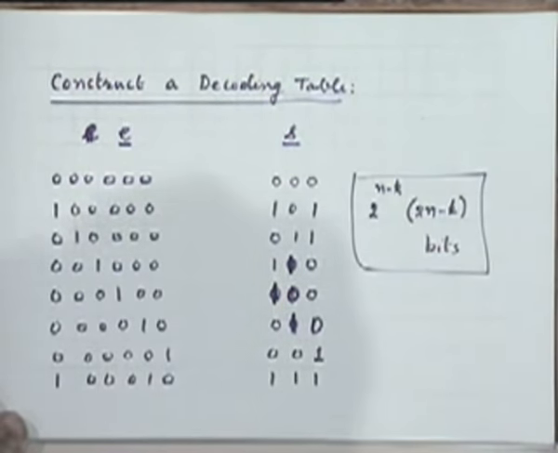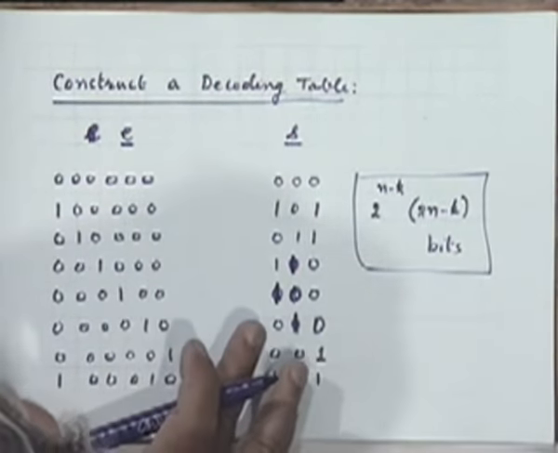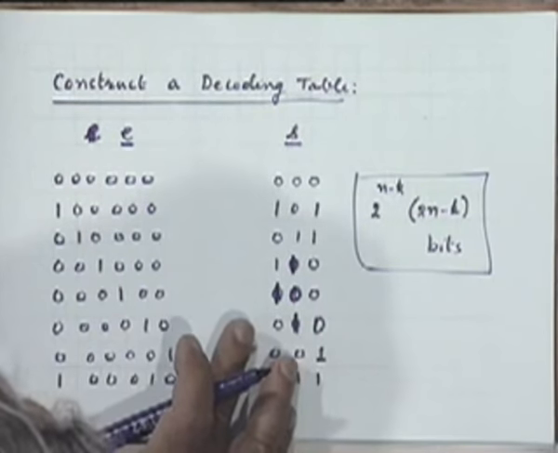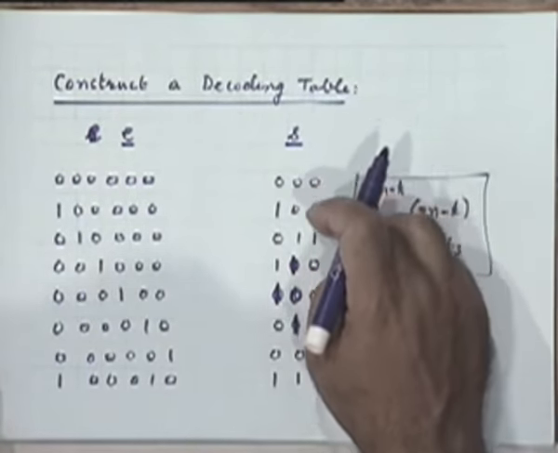You require to store 2 to the power n minus k words, each of length 2n minus k bits, to store this table. If you address the ROM using this address, you will get this output sequence, to which you can add your received sequence and get your code sequence.